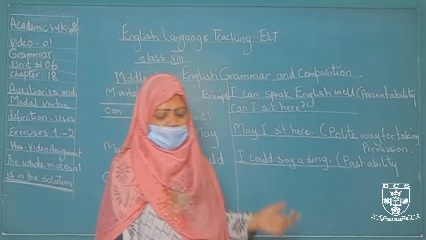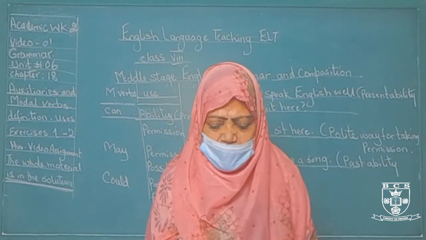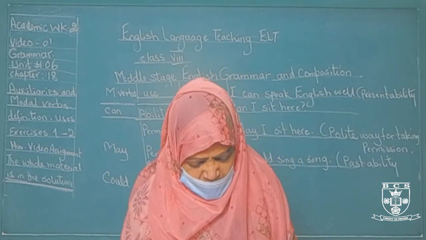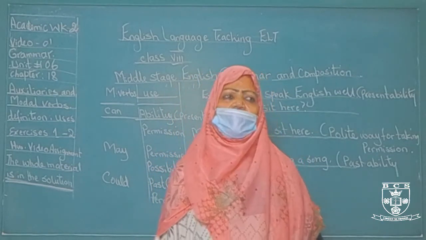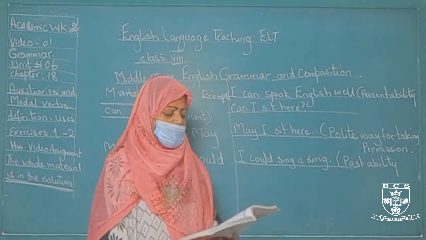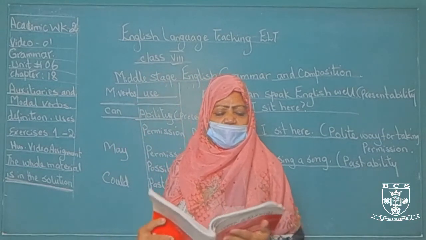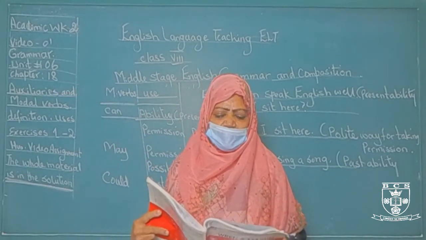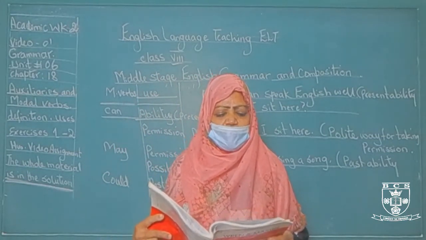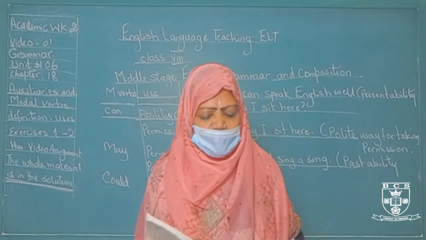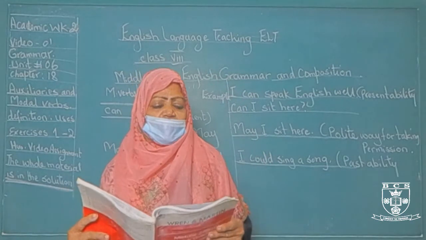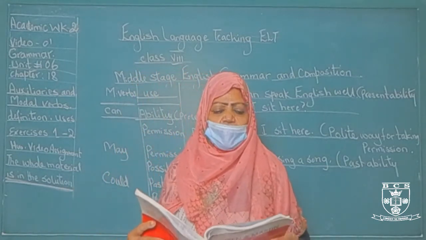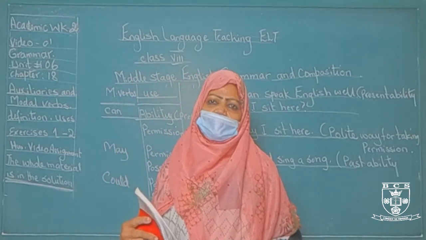Now, turn your book, open your book on page 110. Okay? There are some modal verbs over here. We often use modal verbs to talk about ability, permission, necessity, etc. Each modal verb has more than one use.